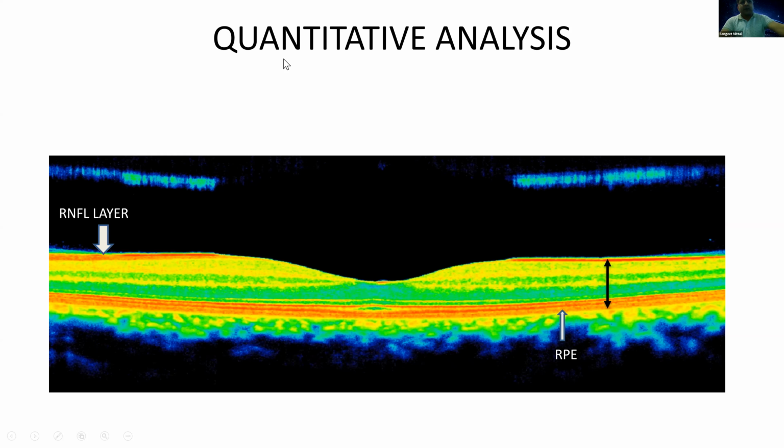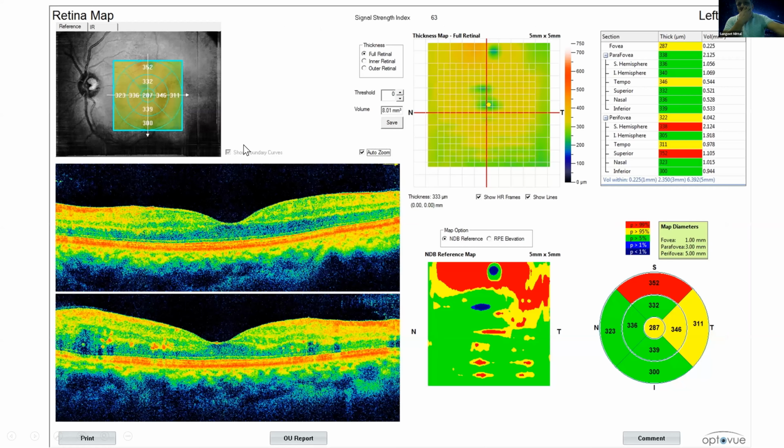This is a typical quantitative analysis map of a patient. You see this is a fundus image, and the scan is juxtaposed over it, showing which area of the retina the scan has been taken. And this is a B scan. These two, a vertical B scan and a horizontal B scan, will show briefly the qualitative analysis of the OCT image.